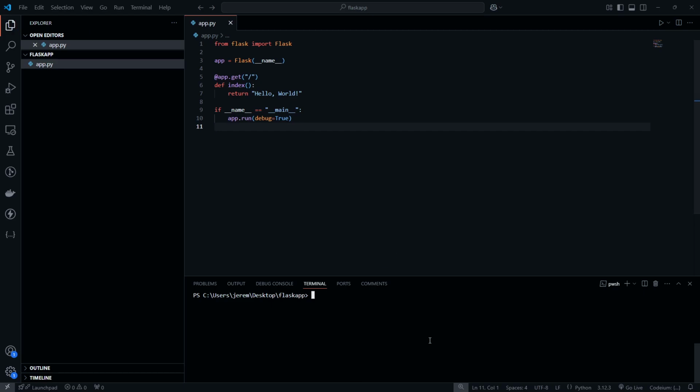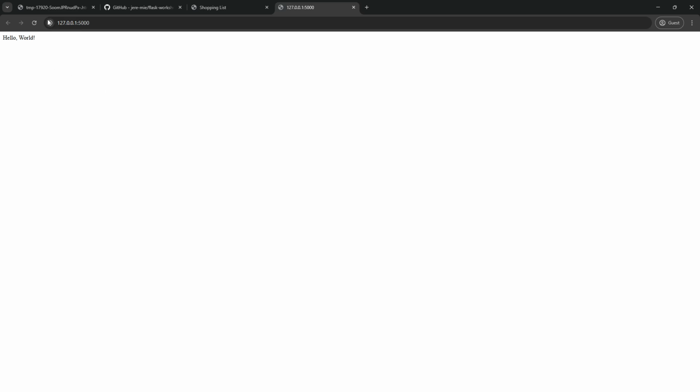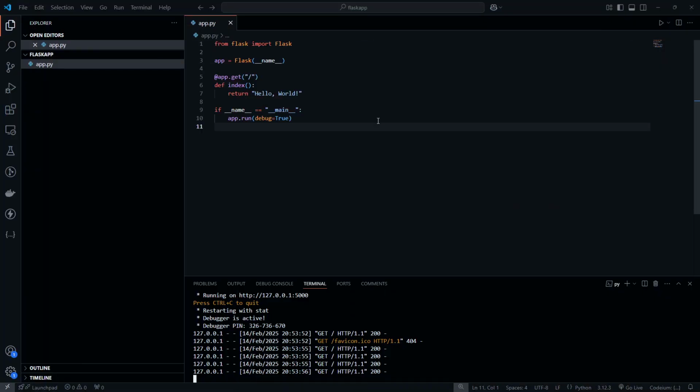So I can save this, and then I can just run py app.py, and you'll notice we get all this fun messaging, and we also see that we're running on port 5000. So let's look, and you'll see hello world appears on the page. Perfect. So where do we go from here?